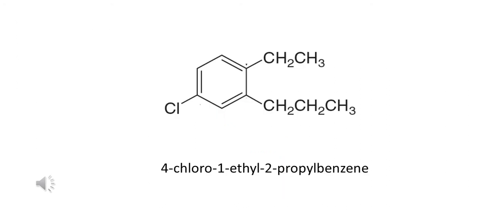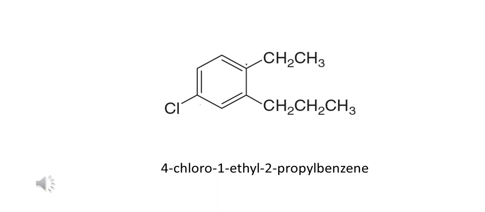The next example of polysubstituted benzene. Here three different groups are attached to the benzene: ethyl, propyl and chlorine. None of them is a special group. So first assign the numbering to the benzene ring in such a way that the substituted carbon atoms get the least numbers, irrespective of alphabet.